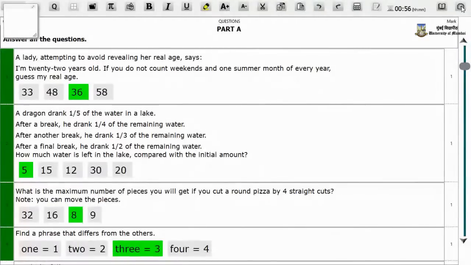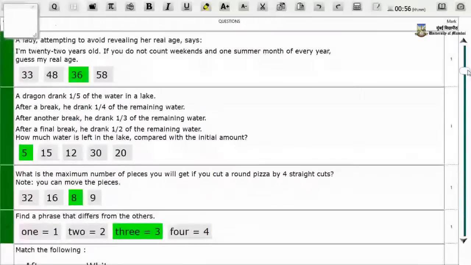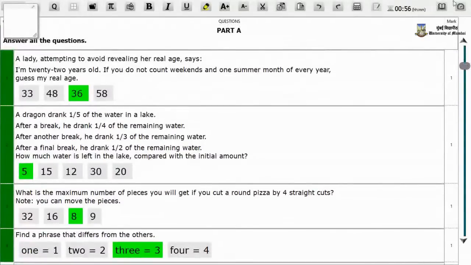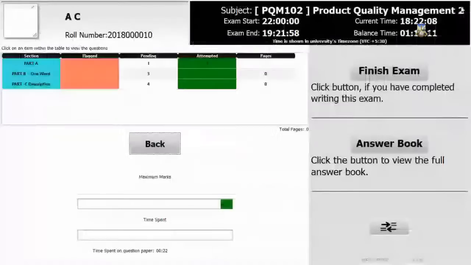If you are done with answering all your multiple choice questions by scrolling through your entire question paper like this and choosing options, you may go into the dashboard at any point in time. Once you come into the dashboard, you can once again see the subject for which you're taking up the exam, start and end time, the current time, as well as the balance time.